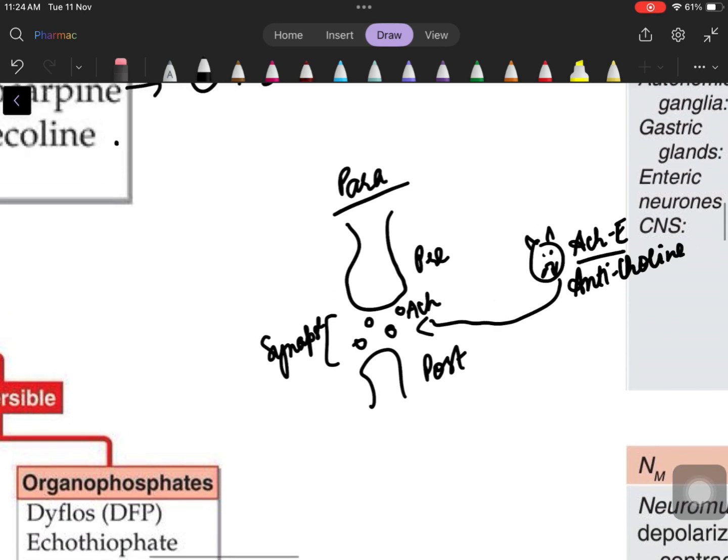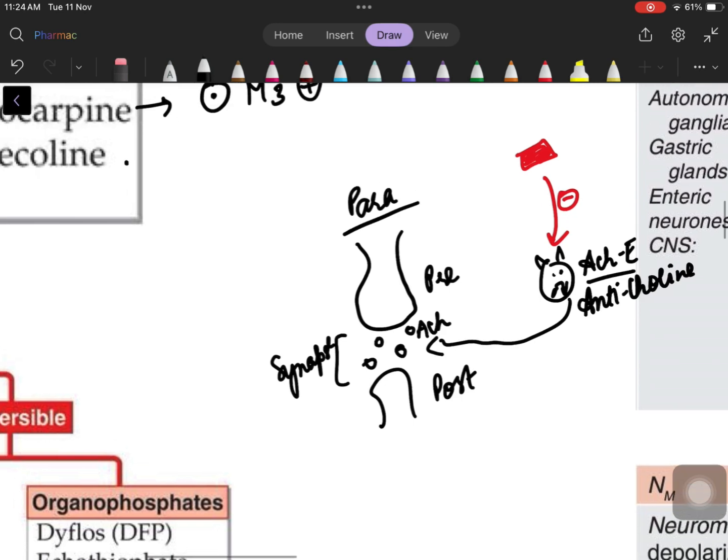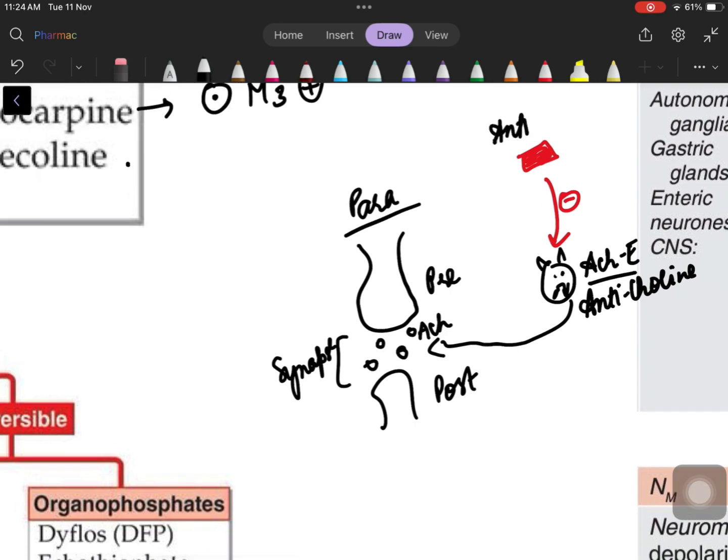Now, let's say you have a drug that inhibits acetylcholinesterase. Okay? What does this become? This becomes an anticholinesterase. So, acetylcholinesterase has a negative effect on acetylcholine. Anticholinesterase has a negative effect on acetylcholinesterase.